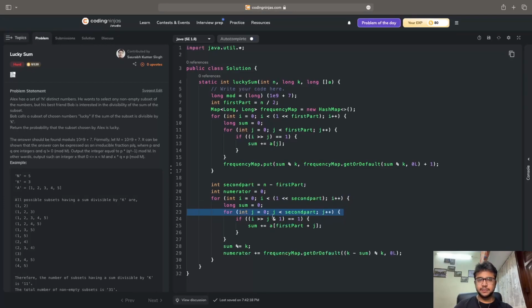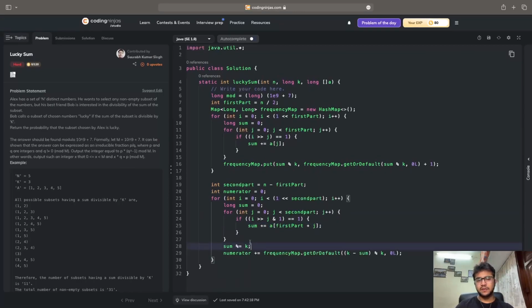And if the jth bit of i is set, that means the jth bit of i is equal to 1. When I say it is set, it's equal to 1. If it is unset, it's equal to 0. So if the jth bit is set, then I am adding to the sum. After that, I'm replacing the value of sum with its modulus with k, because that is required in the question.